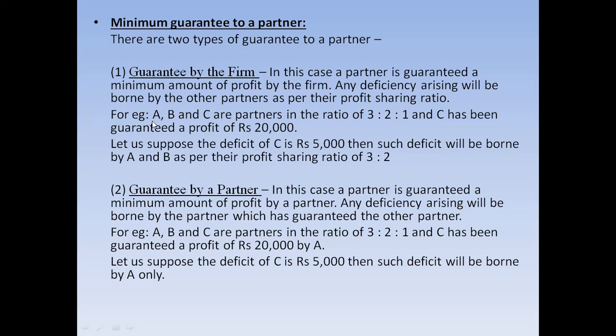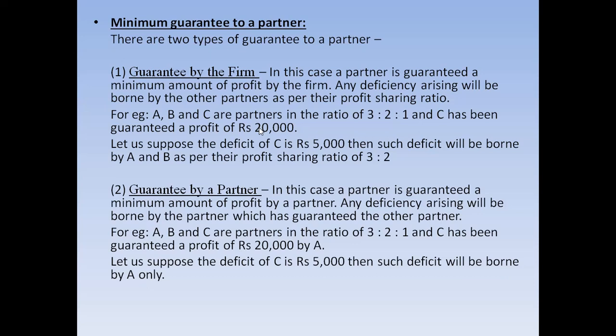As you can see in this example, C has been guaranteed a minimum profit of rupees 20,000, so his profit in any year will not be less than 20,000. A, B, and C are the partners sharing profits in the ratio 3:2:1.